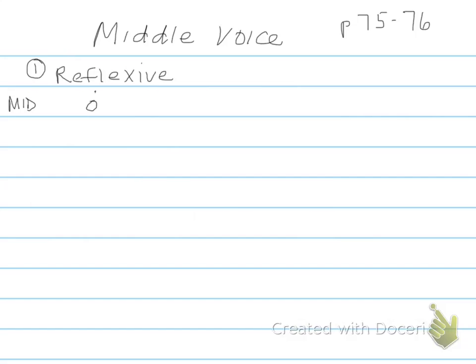So now let's look at what the middle means. Remember that there is no such thing as a middle voice in English. So when we're going to translate the Greek to the English, there's no easy single translation. Instead, we have to think about what the middle voice means in Greek, and then how can we convey that in English. So sometimes the middle voice in Greek means that it is a reflexive verb. In other words, that the subject is doing something to itself. So in this example, ho pais louetai, the boy washes himself. That's what the middle voice means.